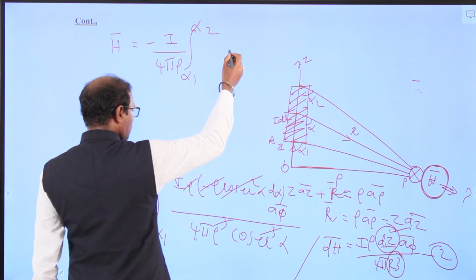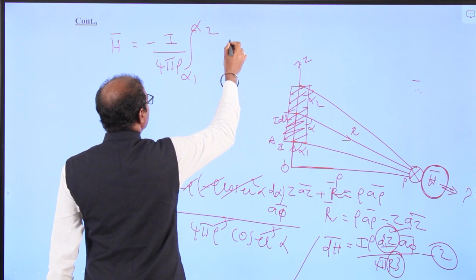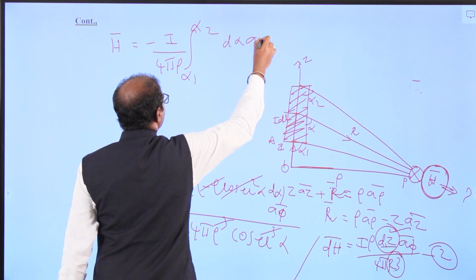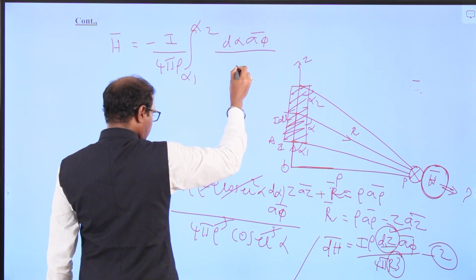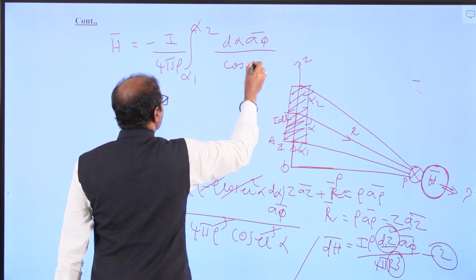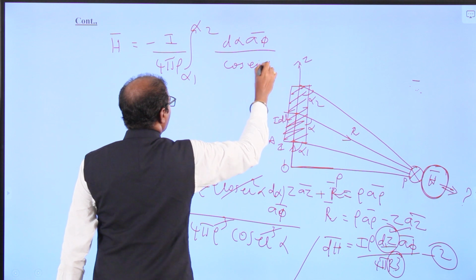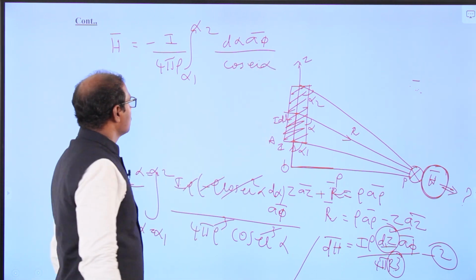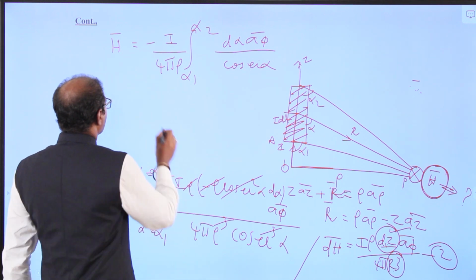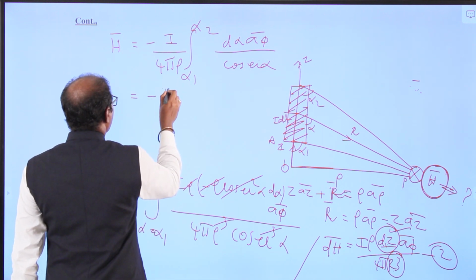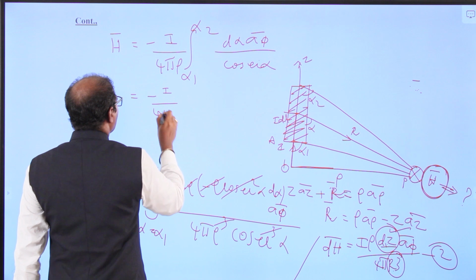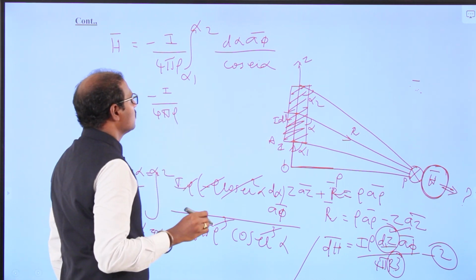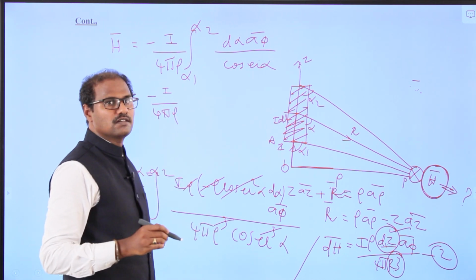So integration of d alpha into a phi divided by cosecant alpha. Now after that integration, minus I by 4 pi rho, 1 by cosecant is sin alpha.